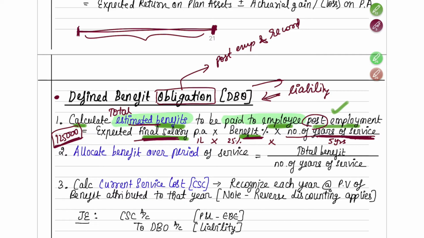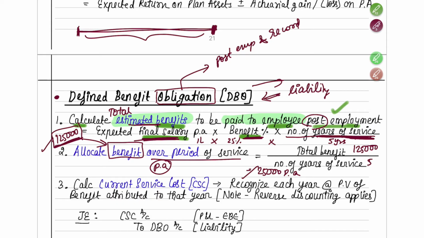After that, you have to allocate this benefit that you calculated in step 1, this 1,25,000, over the period of service. That means find out per annum how much benefit will accrue every year. The total benefit is 1,25,000, and the number of years of service he is going to render is 5 years. So per annum, 25,000 is your per annum benefit.